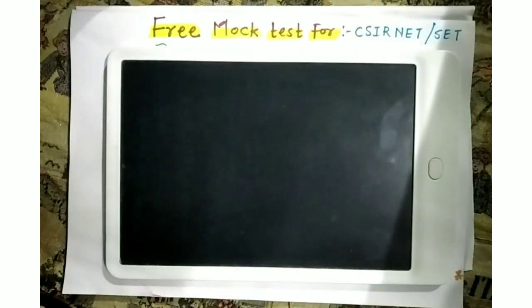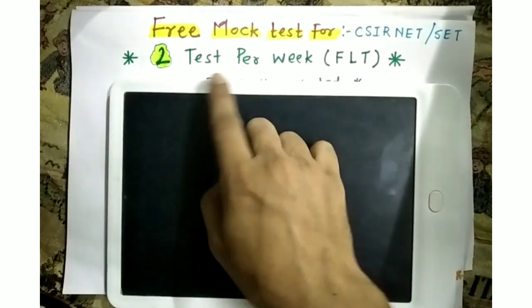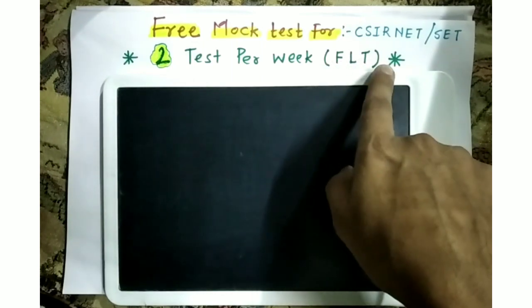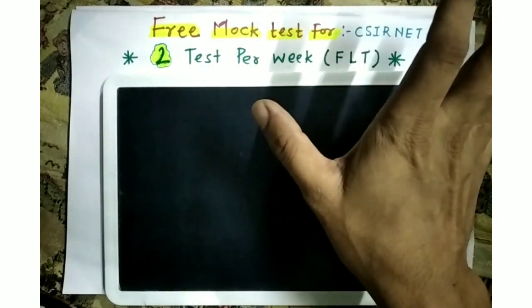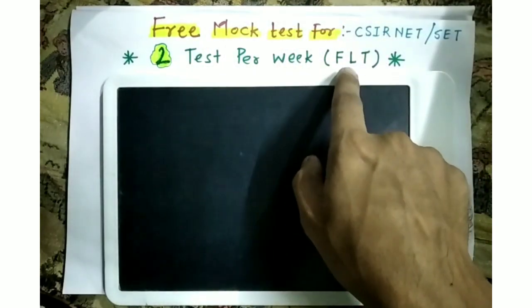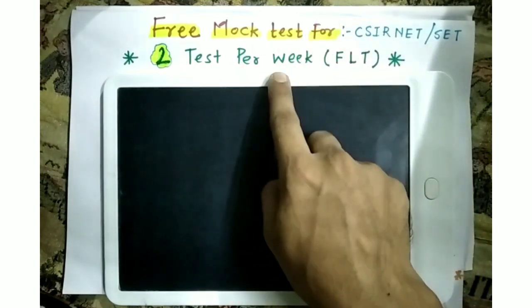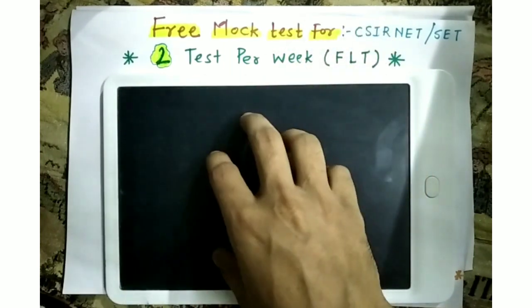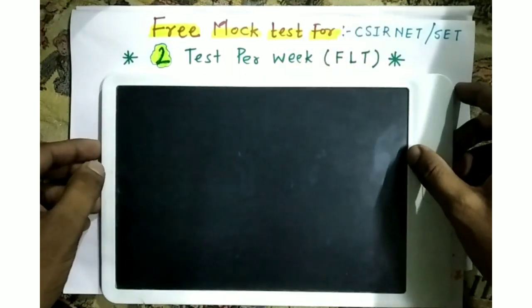From 1st August we are going to conduct the free mock test. In this mock test we are going to conduct two full length tests every week. Okay, means what? There will be a test after each 3 days. So there will be two tests per week. And this test will be in the form of a full length test. What do I mean by full length test? This paper will be in the same pattern as CSIR conducts the paper. So it will have part A aptitude section, it will have part B as well as part C. So this is how our test paper is going to be.